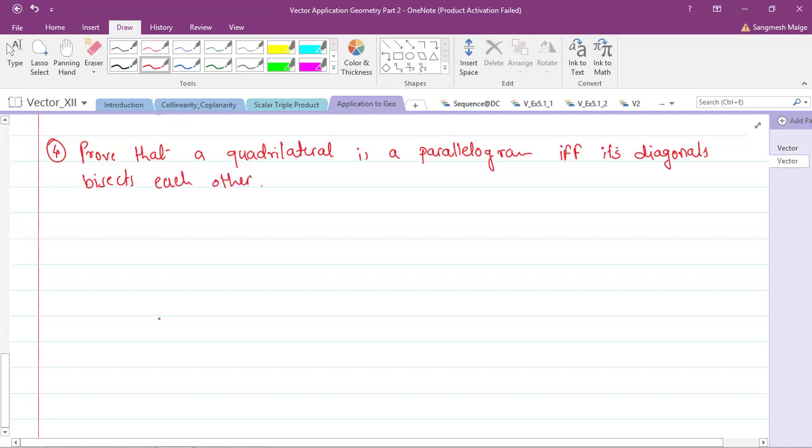So we have to prove that for any quadrilateral, if its diagonals bisect each other, then that quadrilateral is a parallelogram. Okay, let's draw the figure here.